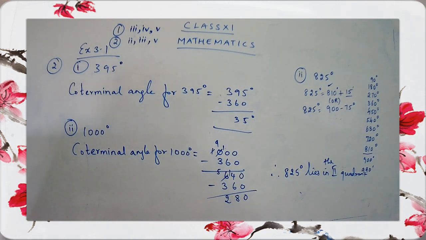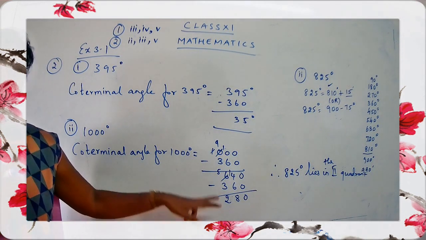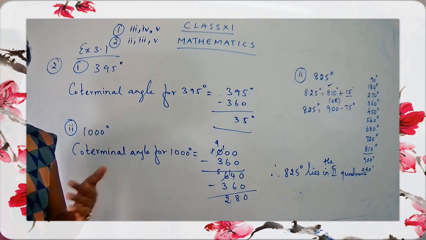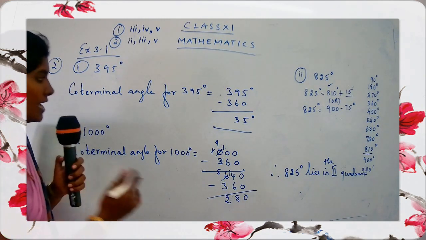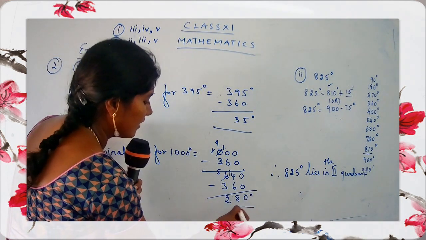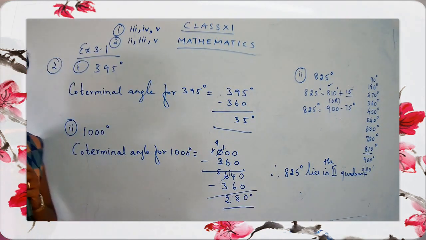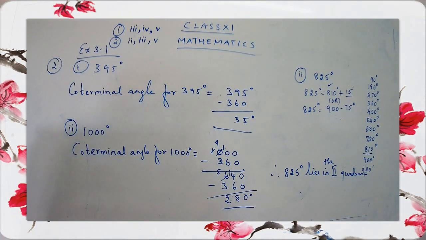Shall we stop here? Can we stop over here? Yes. Why? Because we have arrived at an angle which is lying between 0 to 360 degree. Yes, children. So what is the answer? The answer is 280 degree. Clear? Okay, good.